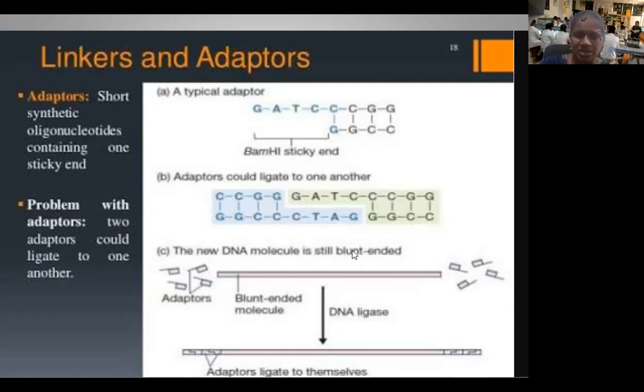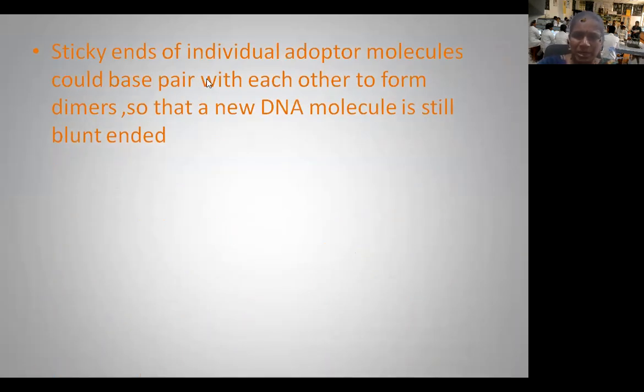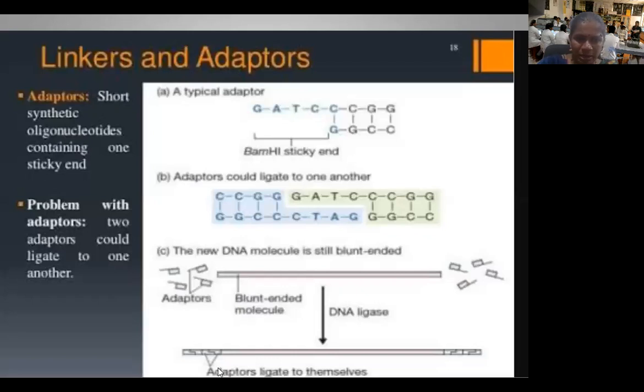To change this, we manipulated the adopters. The sticky ends of individual adopter molecules could base pair with each other to form dimers. Here you can see the formation of the dimers. Two adopters ligate with each other and become dimers.